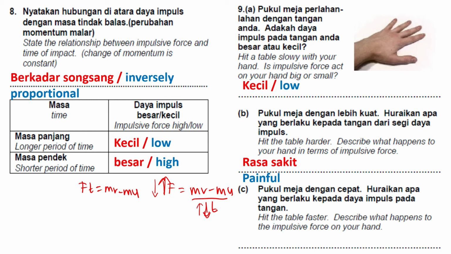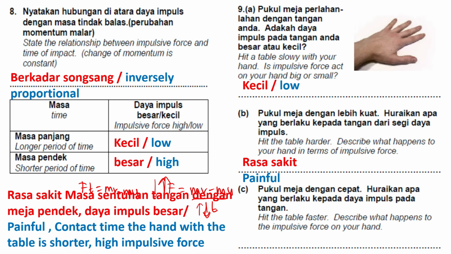So it says here painful. Why? The contact time of the hand with the table is shorter, so it produces a high impulsive force. Actually, the impulsive force is similar to feeling pain. So when the impulsive force is high, you will feel more pain. So this one is for C.